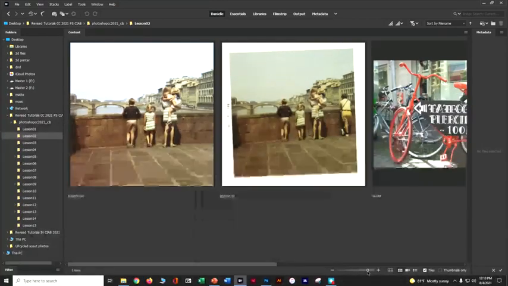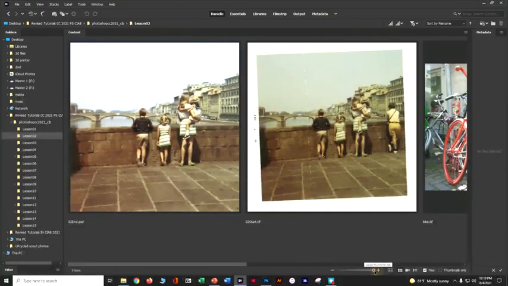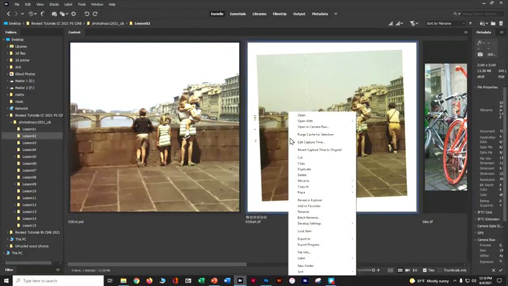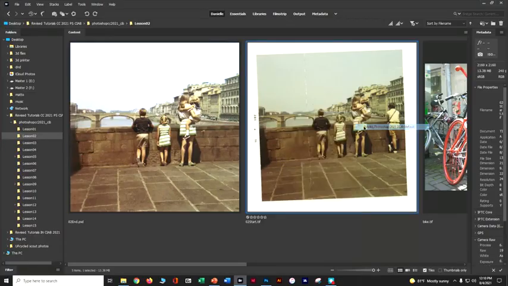Down here at the bottom of Bridge, you can use that scale to look at things a little bit bigger. So if you look at our original image, we've got a big crease. We can see it's crooked. We've got an extra guy. We've got quite a few things going on, and it's kind of yellowish, kind of grayed out. So we're really going to do quite a few things to fix this one. So I'm going to go on this start.tiff, right click and open with Photoshop.